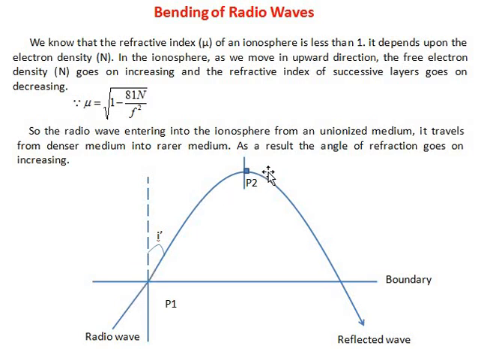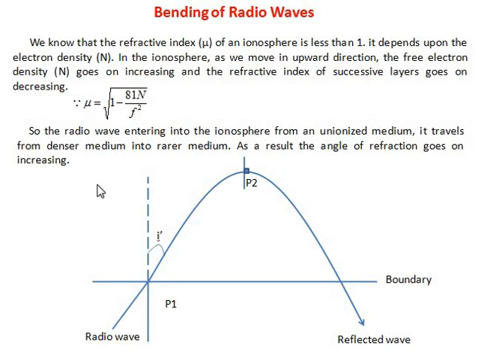You have learned total internal reflection, TIR in short. In that case, when a light ray travels from denser medium to rarer medium, then total internal reflection takes place. The same principle works here also for these radio waves or electromagnetic waves.